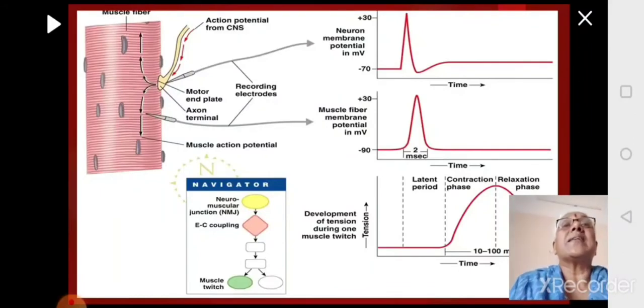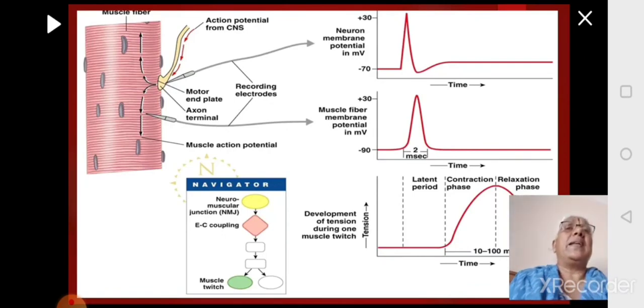So here you can see the muscle fiber. You will see the action potential which is coming from the central nervous system. Then the axon will come and land over the muscle fiber. Then there is the neuromuscular junction. There is the motor end plate, that is the axon terminal end plate resting on the muscle membrane, the sarcolemma. There the neuromuscular junction will be formed. Then there is the presynaptic potential, and that is the end plate potential, and the postsynaptic membrane is there. Then the neurotransmitters will be released into the synaptic cleft.